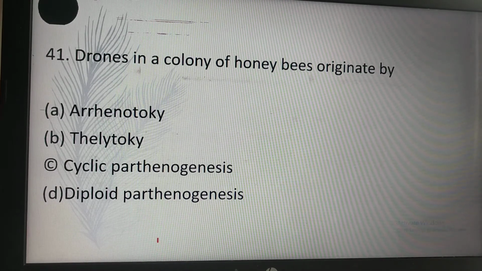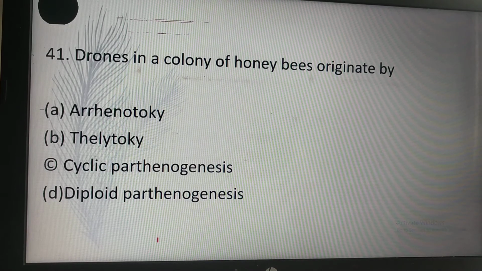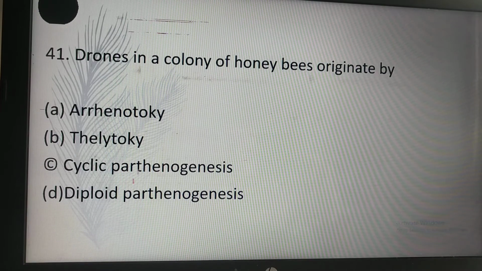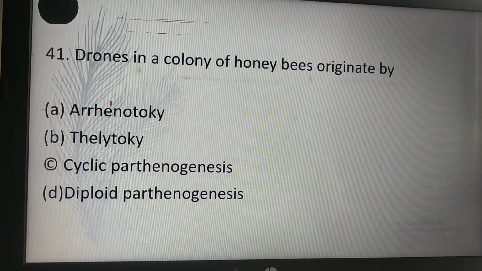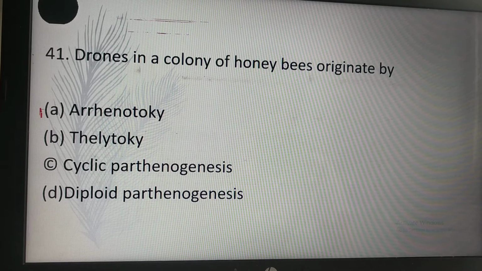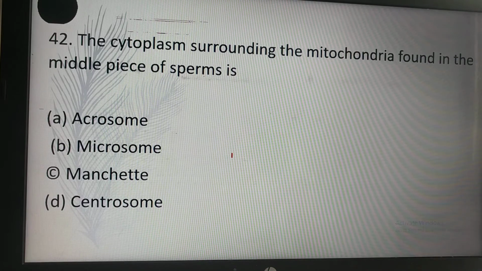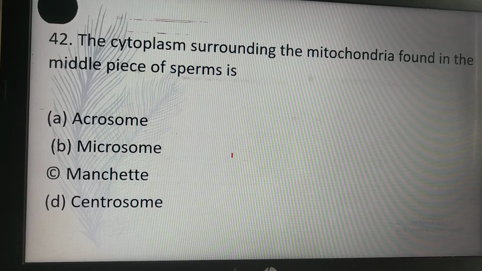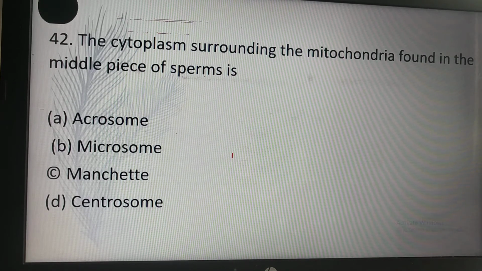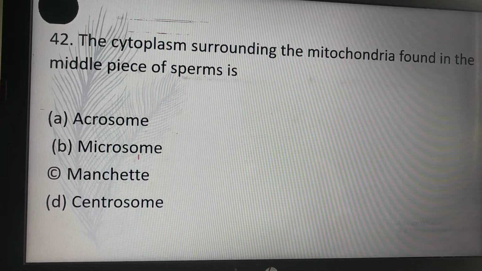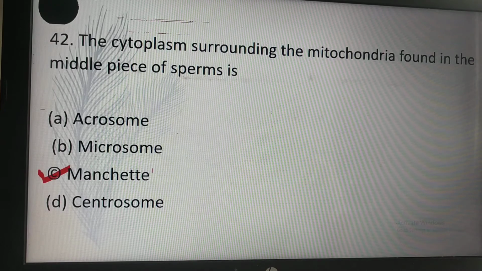Drones in a colony of honeybees originate by: arrhenotoky, thelytoky, cyclic parthenogenesis, diploid parthenogenesis. So the answer is A. Arrhenotoky is the correct answer. So drones in a colony of honeybees originate from arrhenotoky. The cytoplasm surrounding the mitochondria found in the middle piece of sperm is: acrosome, microsome, manchette, or centrosome. So manchette, C, is the correct answer.